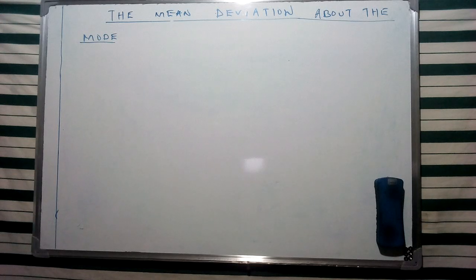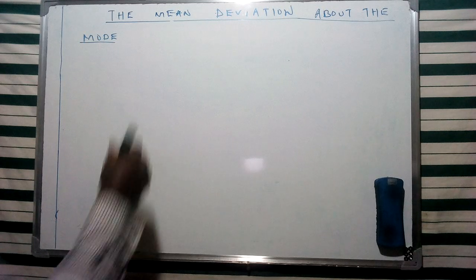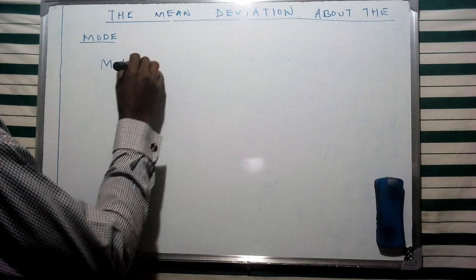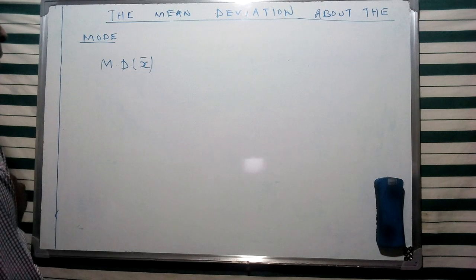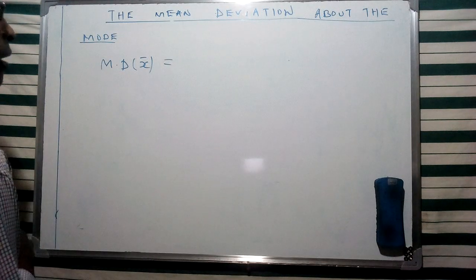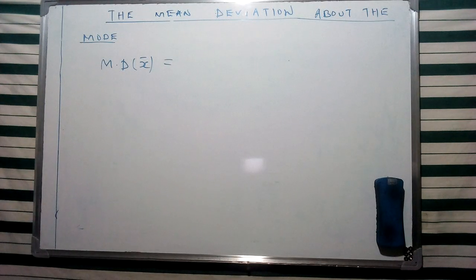Now, in this case, we're going to look at the concept of the mean deviation about the mode. As we had mentioned, the mean deviation constitutes a measure of dispersion, which depends on the specific type of average that is used. In our previous video, I mentioned the mean deviation about the mean, and I said that we are going to consider two cases: the frequency distribution and the grouped data.